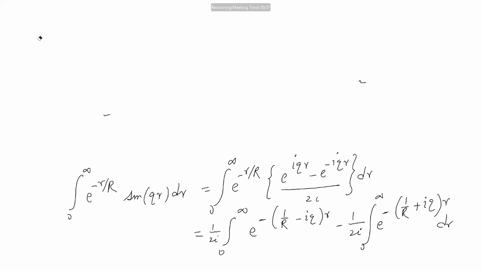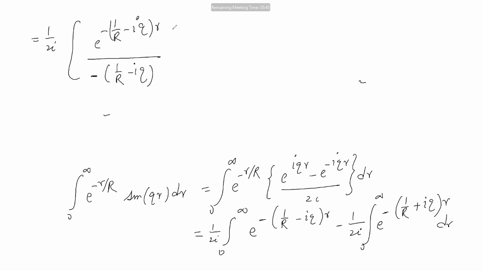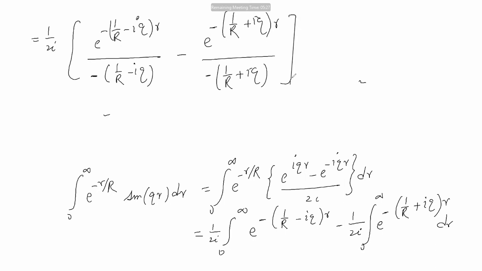Therefore this will be equal to 1 by twice i, e to the power minus (1 by R minus iQ) r upon a minus sign (1 by R minus iQ), minus e power minus (1 by R plus iQ) times r upon a minus sign (1 by R plus iQ), from 0 to infinity.